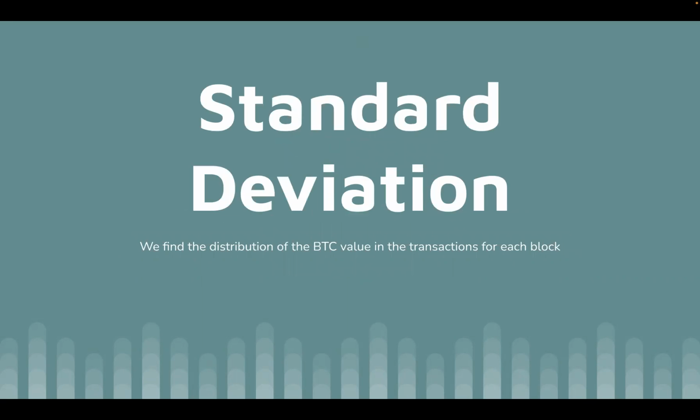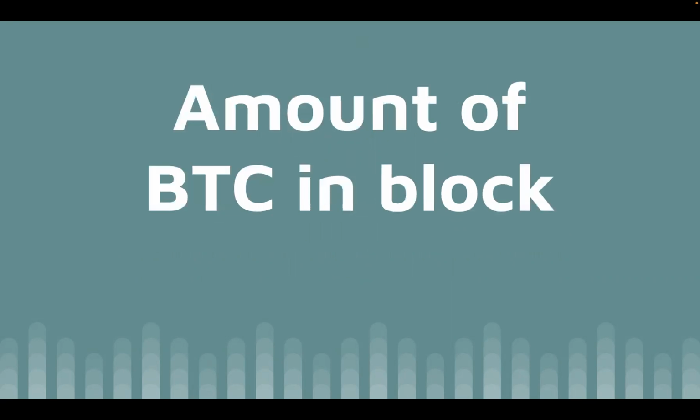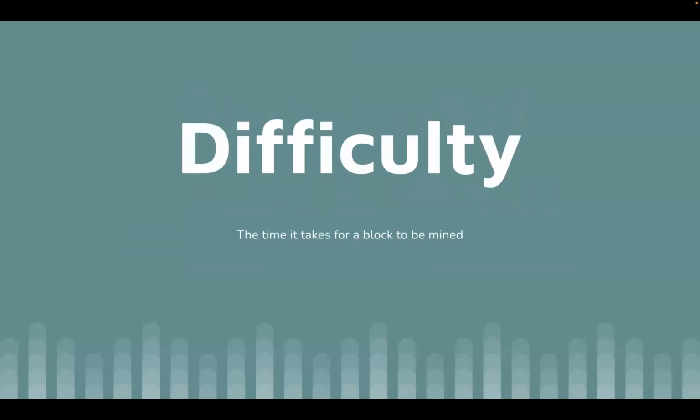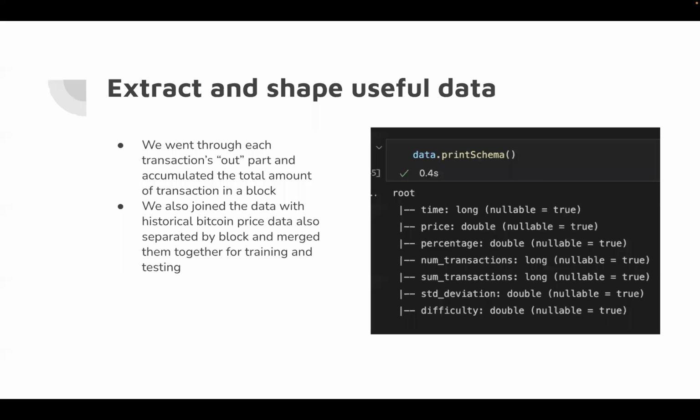So we find the distribution of the Bitcoin price in the transactions for each block. Next is the amount of Bitcoin in a block, which is the sum of all the values of transactions in one block. And the difficulty, which is the time it takes for a block to be mined. So we went through each transaction, accumulated the total amount of transactions in a block, and then joined the data with the historical Bitcoin price data, also separated by block, and merged them together for training and testing.